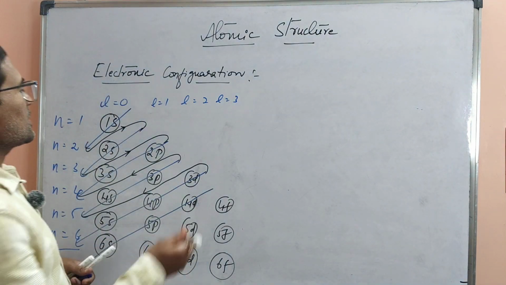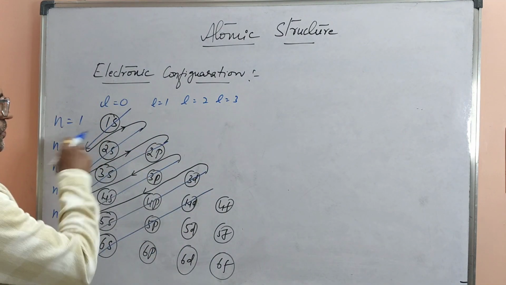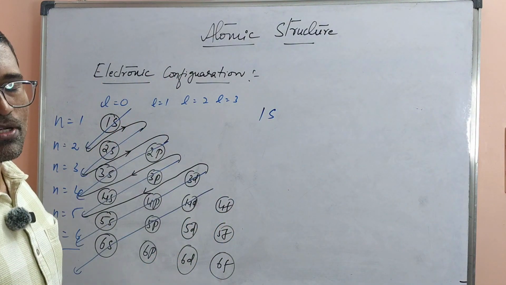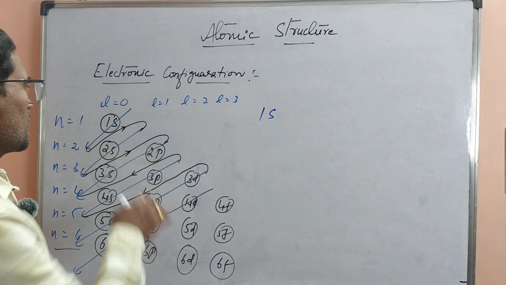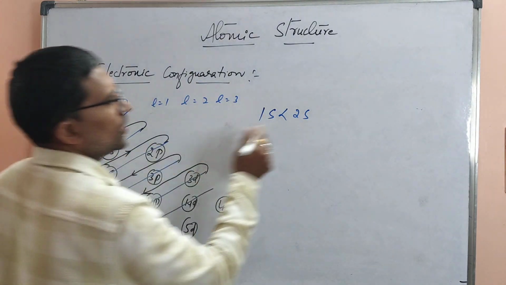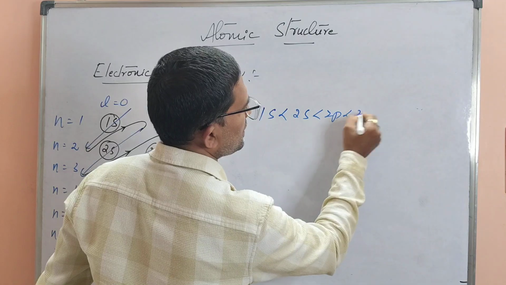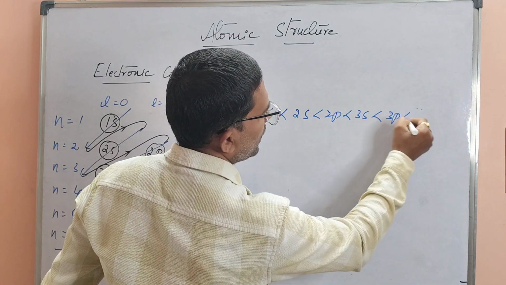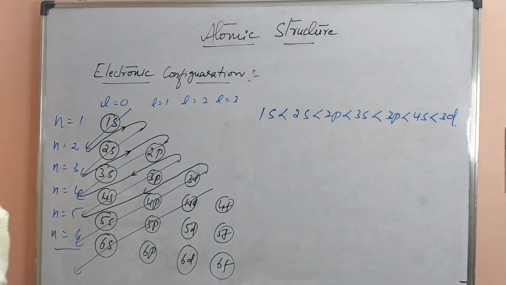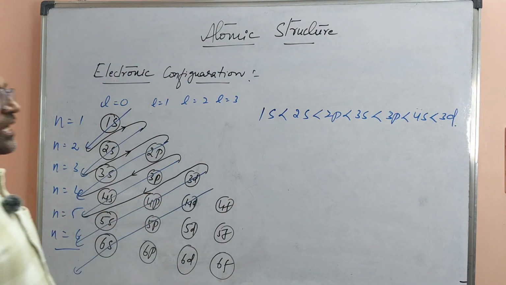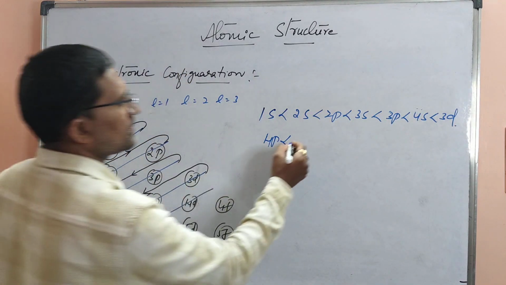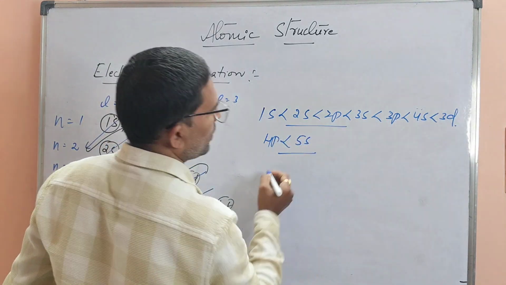Now, among all these orbitals, the least energy is the 1s orbital. Filling up of electrons is in increasing order of the energy levels. First is 1s. Next one is 2s. 1s is less than 2s. 2s is less than 2p. 2p is less than 3s. 3s is less than 3p. 3p is less than 4s. 4s is less than 3d, and so on. After 3d, next we can write 4p. 4p is less than 5s, and so on. Like this we can write.